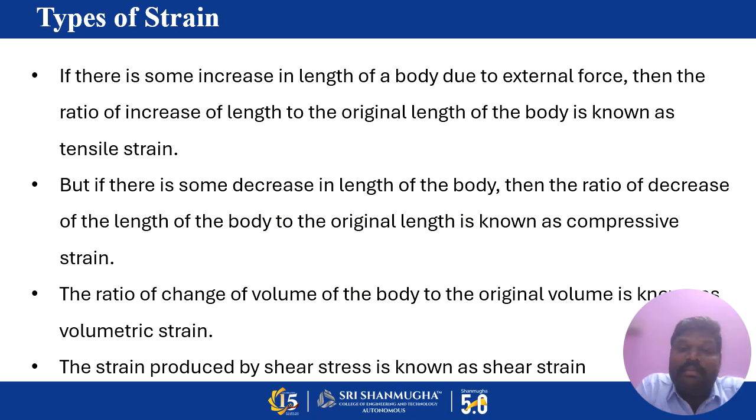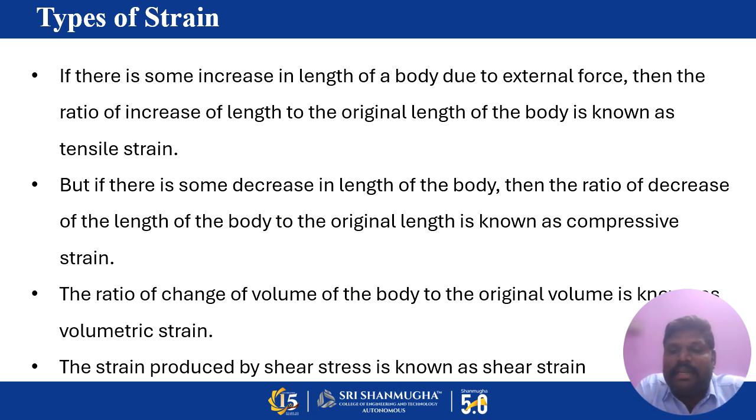If there is some increase in length of a body or object due to external force, the ratio of change in length to the original length is called tensile strain. Tensile is elongation. When any object elongates, the cross-sectional breadth and depth tend to decrease.